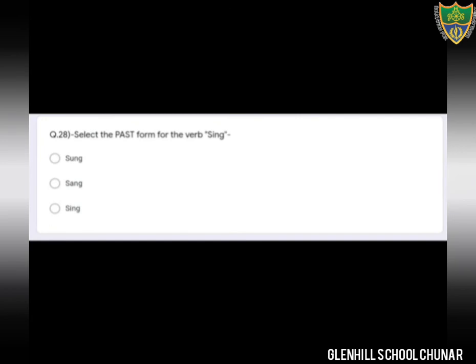Come to the next question. Question number 28. Select the past form. It means second form of the verb. Select the past form for the word verb sing. Sing is the first form and sang is the past form, that is the second form of the verb. Okay students, so option number B is the correct option.